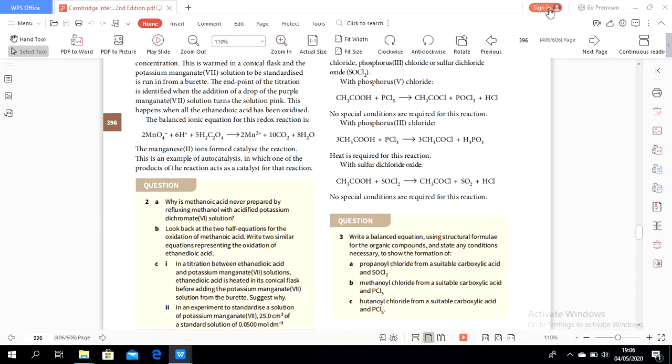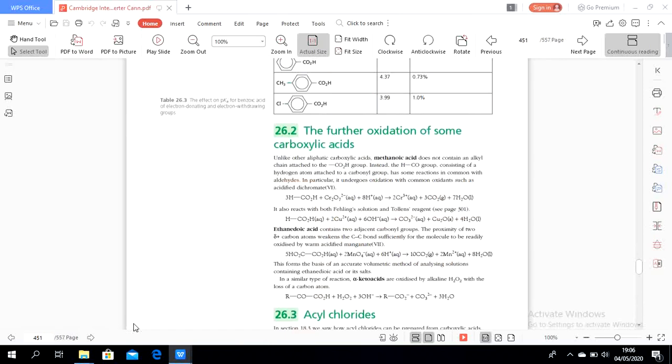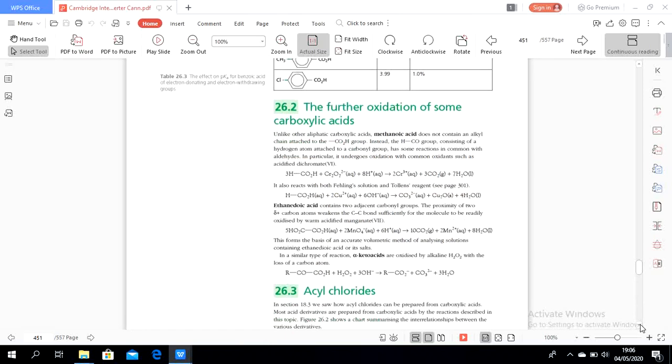Okay, and then let's go back to the previous textbook. Now I hope all of you are not confused about the oxidation of carboxylic acid and also the acidity property of carboxylic acid. Next time I will continue with the explanation of acyl chlorides.